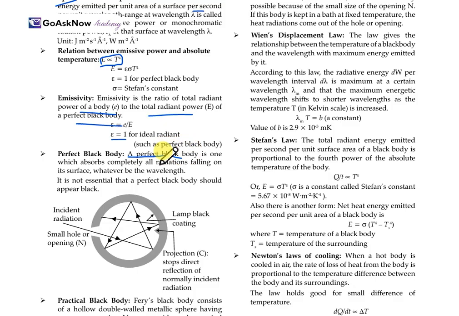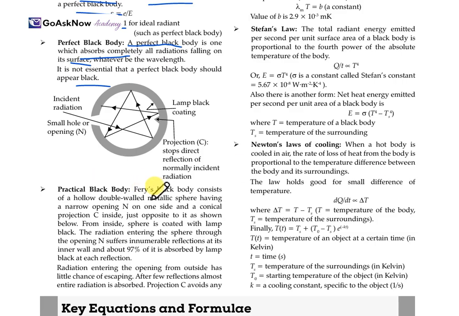A perfect black body is one which absorbs completely all radiation falling on its surface. Whatever radiation is falling on its surface, whatever the wavelength, it simply absorbs it. It is not essential that a perfect black body should appear black. It's not like that. The only condition is that it is a body in which all kinds of radiation are absorbed, whatever the wavelength is. This is what the perfect black body is called.